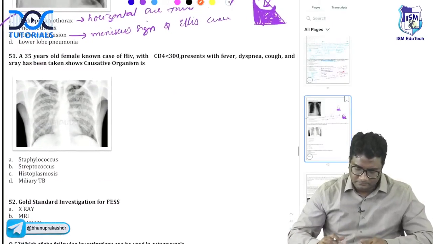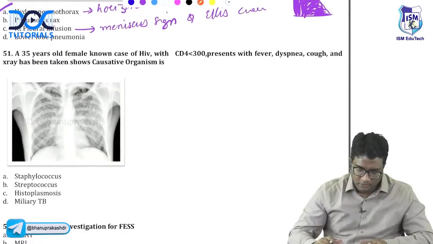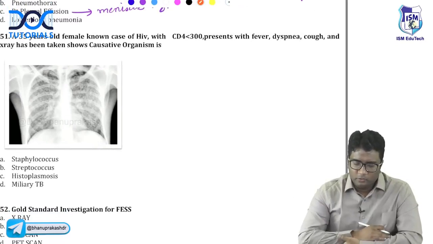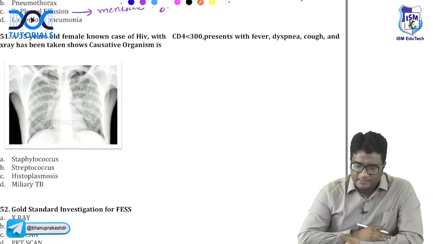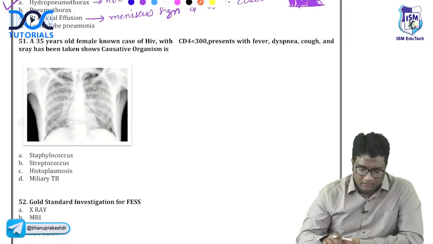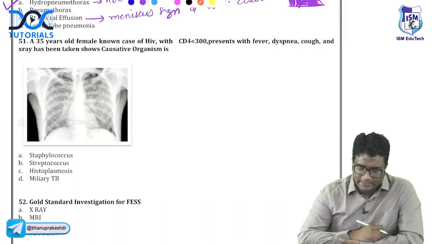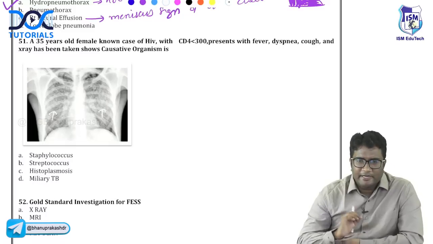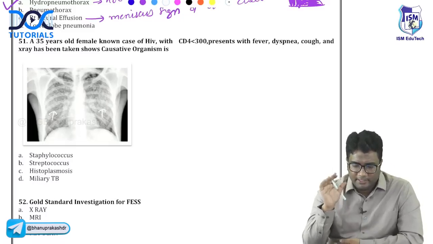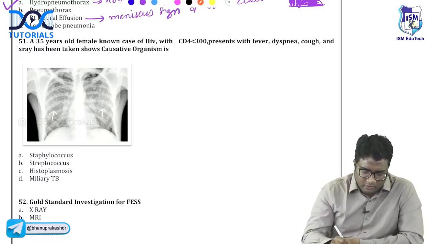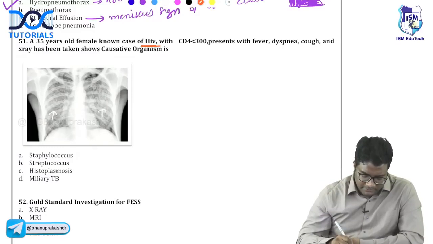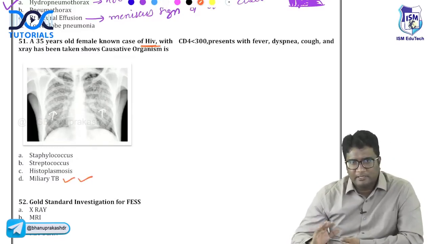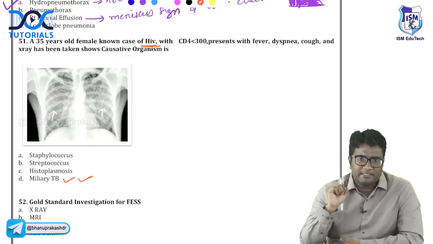Question 51. A 35-year-old female, known case of HIV with CD4 count less than 300, presents with fever, dyspnea, cough. X-ray has been taken. What is the likely causative organism? What do you see on the X-ray? Bilateral lung fields showing millet seed-like opacities, the miliary mottling. This is an HIV patient, an immunocompromised patient. This is miliary TB, bilateral lung fields showing these millet seed-like opacities.